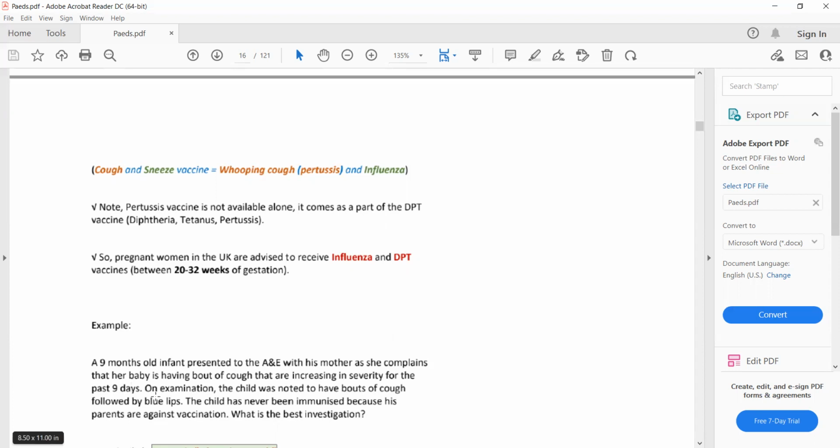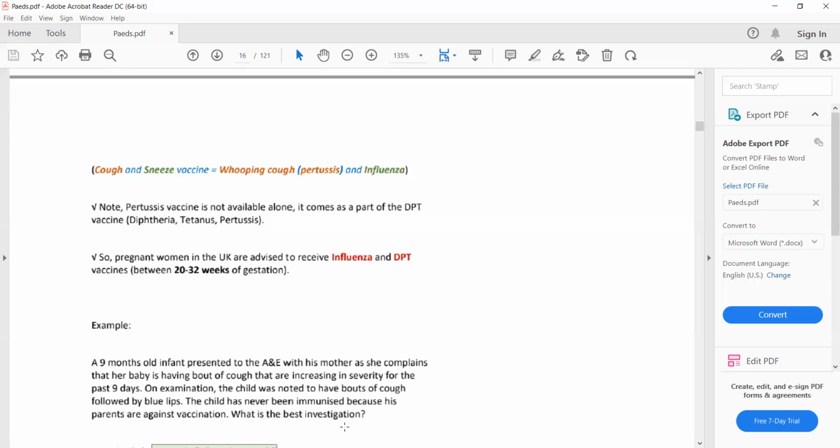Again, we got a second hint for Bordetella pertussis. The child has never been immunized because the parents are against vaccination. So we got the third hint that the child is unvaccinated. What is the best investigation? So we are suspecting Bordetella pertussis most likely, and the best investigation is to do a pernasal and nasopharyngeal swab.